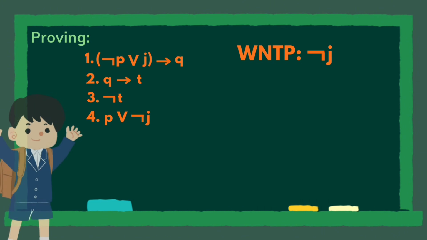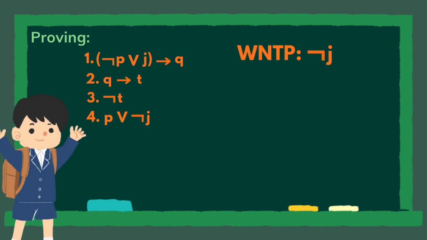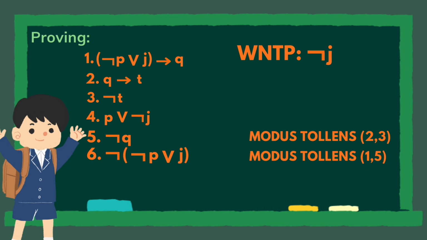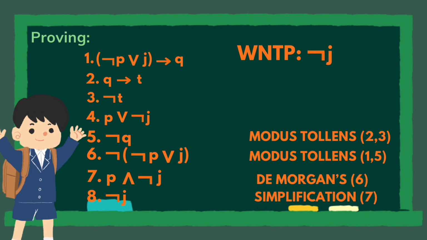And here's our proving. The first 4 are our premises. And with modus tollens on 2 and 3, we can get negation of Q. And with modus tollens again on 1 and 5, we can get the negation of negation of P or J. Next, with De Morgan's on number 6, we can get P and negation of J. And lastly, with simplification on 7, we can get negation of J.